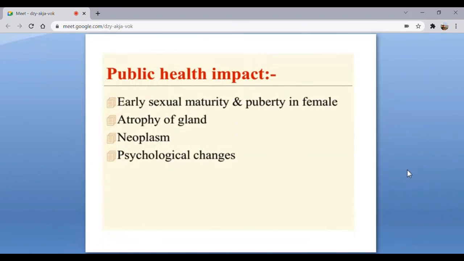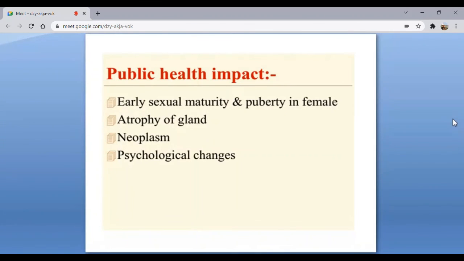But when you are eating food full of hormones, it affects sexual maturity and puberty in females and also in males. Many times you will see that a lot of youngsters have hair becoming white, and they are growing faster.